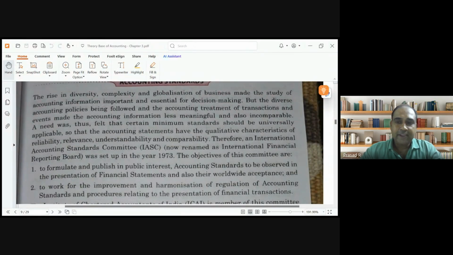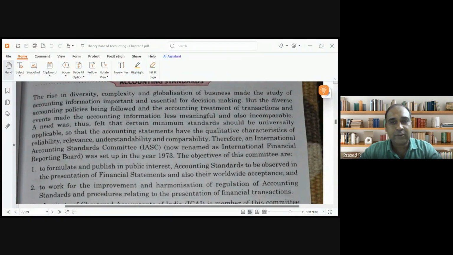Like in the case of a fixed asset, what is a fixed asset? It is given in the accounting standard. At what cost a fixed asset has to be recorded? It is given in the accounting standard. When can I recognize a fixed asset? It is given in the accounting standards. So there are certain specific natures of transaction which require certain guidance. So accounting standards are principles which give you guidance to record specific transactions.